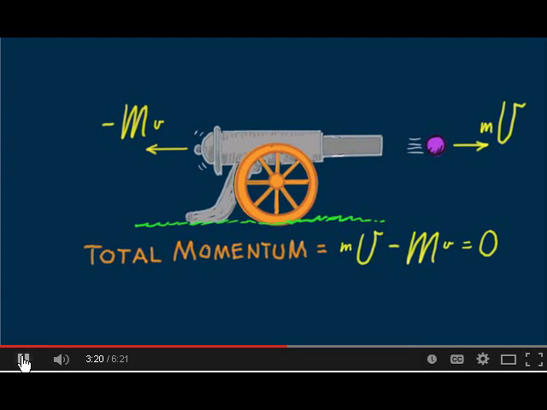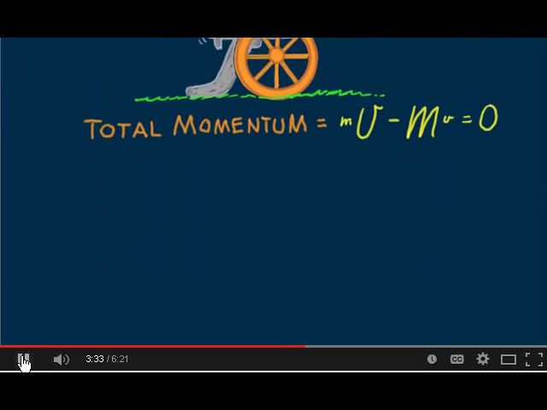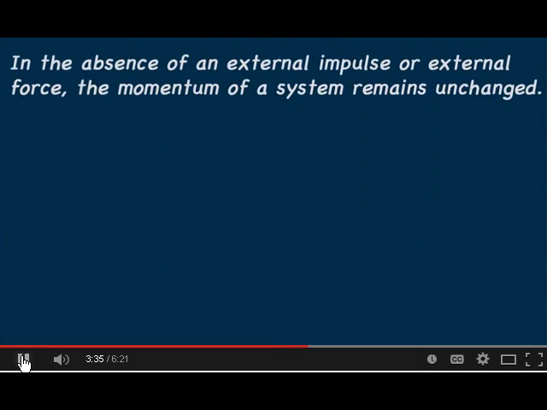In any interaction where no external impulse is exerted, momentum remains unchanged. We say momentum is conserved. We call this the conservation of momentum. In the absence of an external impulse or external force, the momentum of a system remains unchanged.